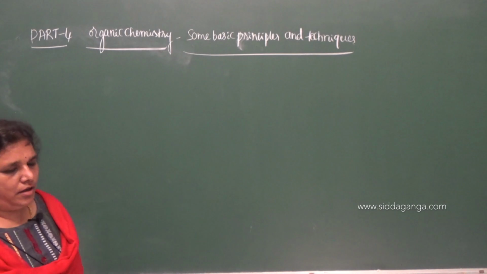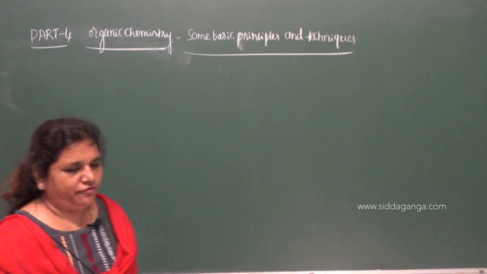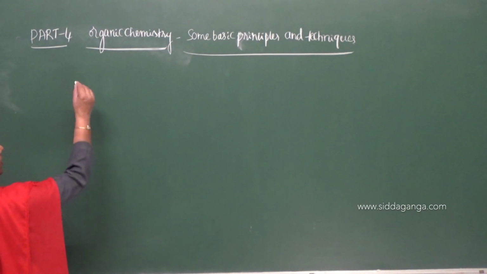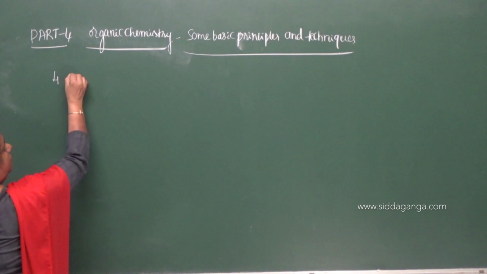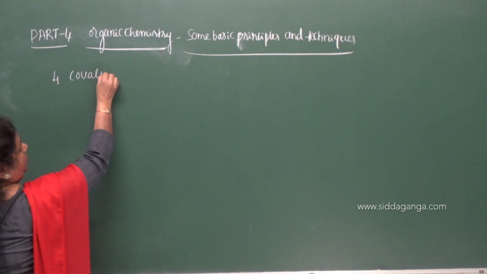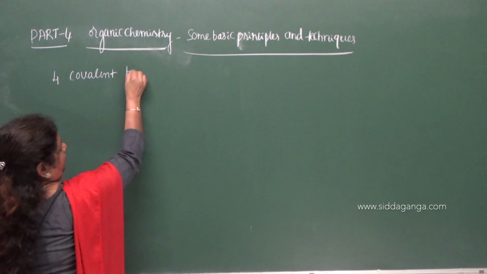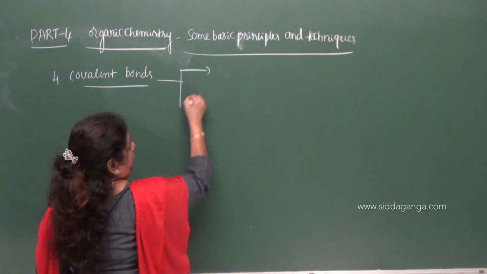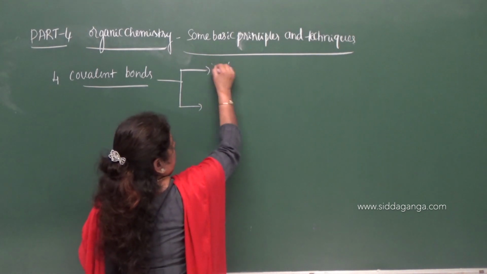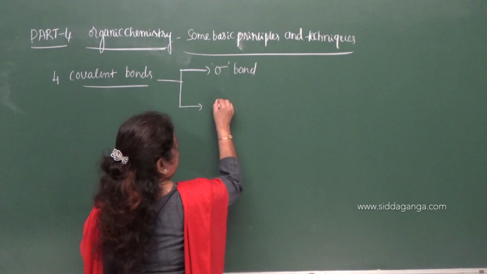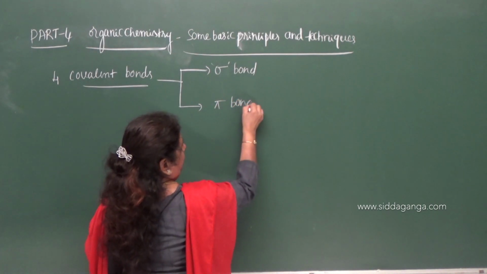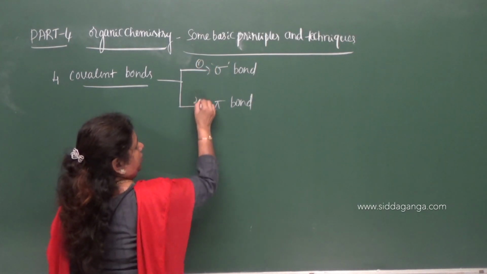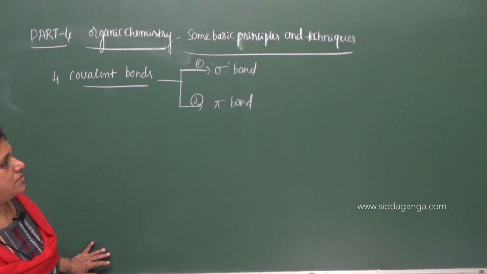Now, I said carbon forms 4 covalent bonds. Carbon forms 4 covalent bonds, and the covalent bonds are of 2 types. One is the sigma bond and the second one is the pi bond. There are 2 types of covalent bonds.